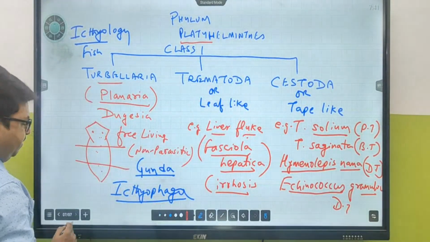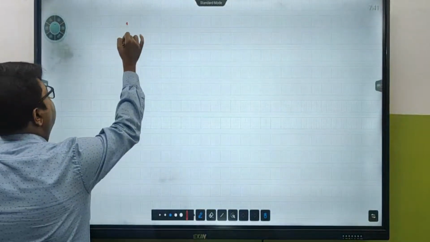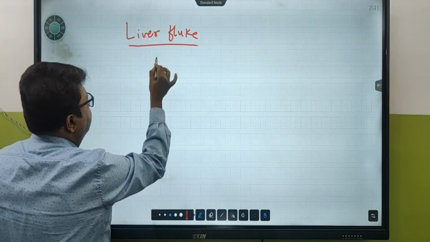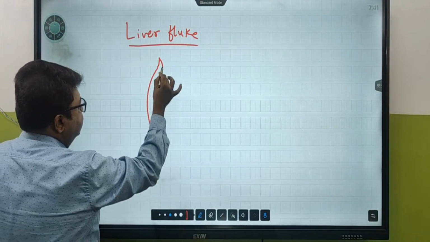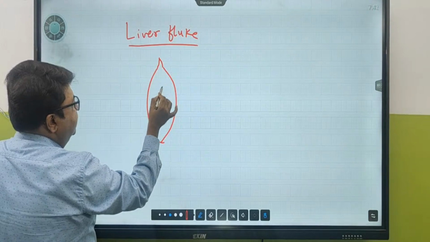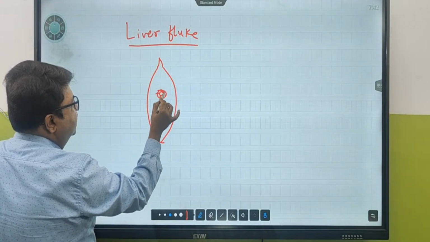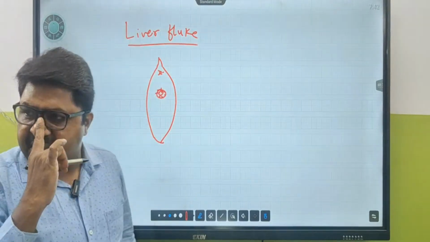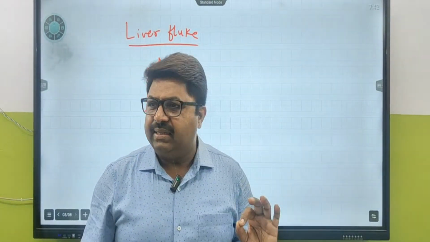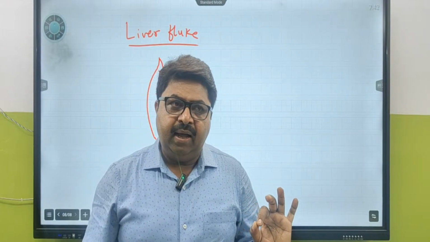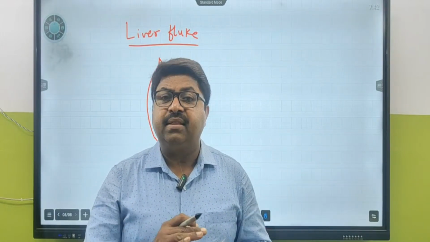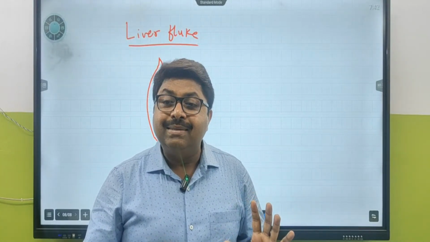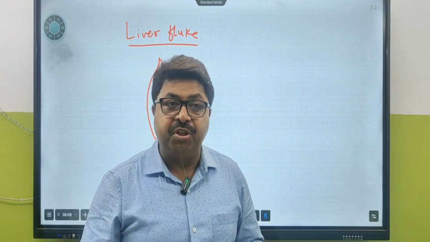Now, let us get into liver fluke. See in your book, the figure looks like this. You can see over here one sucker and over here a small one. Now mind you, this liver fluke looks leaf-like. If they are present inside the liver, their color is brown. You won't be able to distinguish between these two.